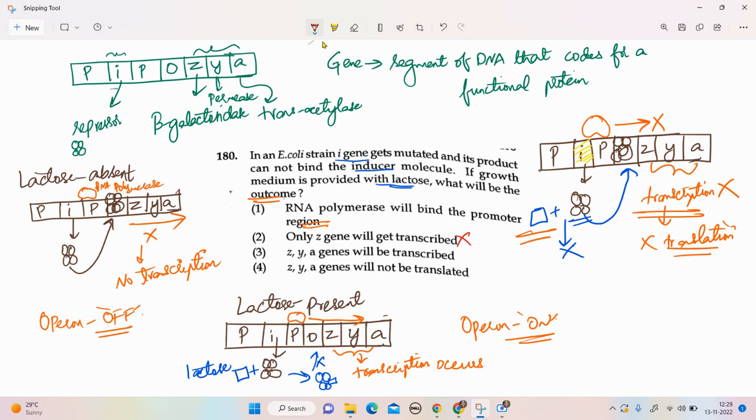Next: Z, Y, A genes will be transcribed. No, because the RNA polymerase is unable to move forward. There is no chance of transcription to occur. Next: Z, Y, A genes will not be translated. This is true. Since there is no transcription, there will not be any translation occurring. So the fourth option is correct. The final outcome of this event is that the Z, Y, and A genes will not be translated.